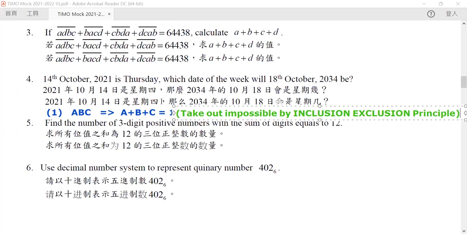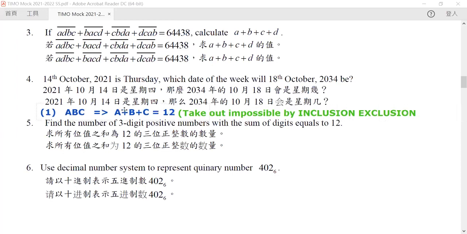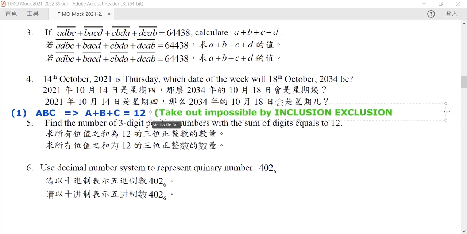Now, if you do want to use this method, that is completely fine, making use of the H distribution and using the inclusion-exclusion principle to do this. But I would like to think that an easier method to do this is just by direct counting. Well, 12 is not a very big number, right? So we can directly count the numbers of it. So in here, I will use the direct counting method.